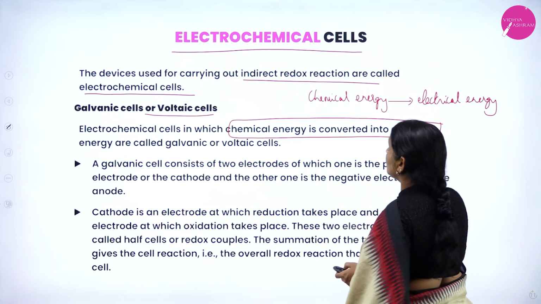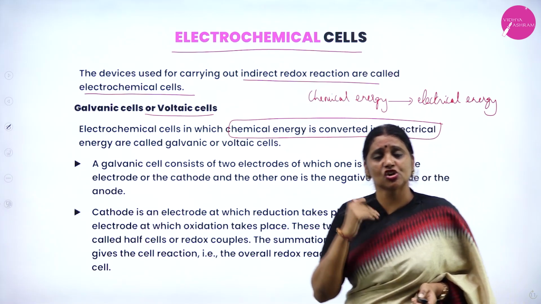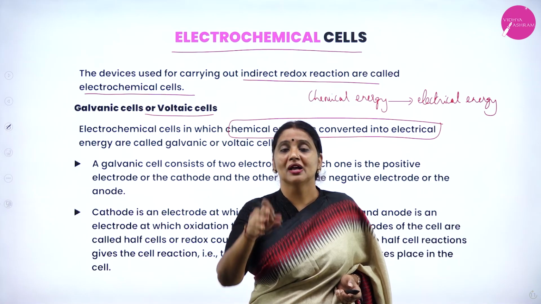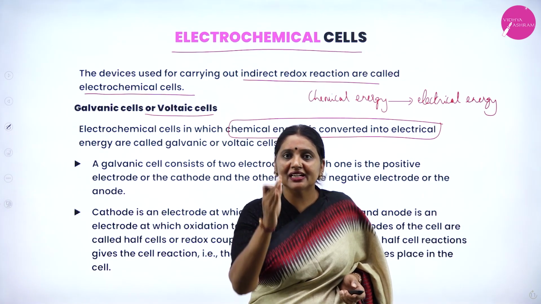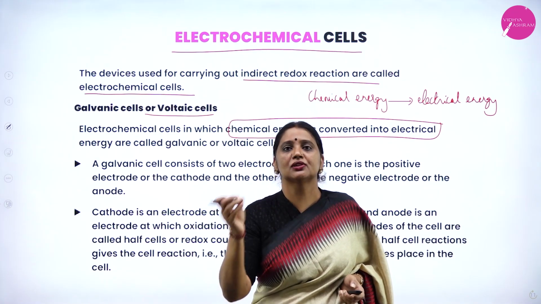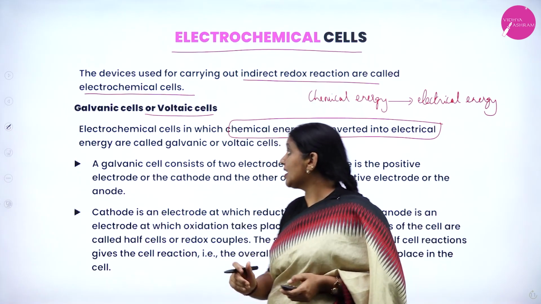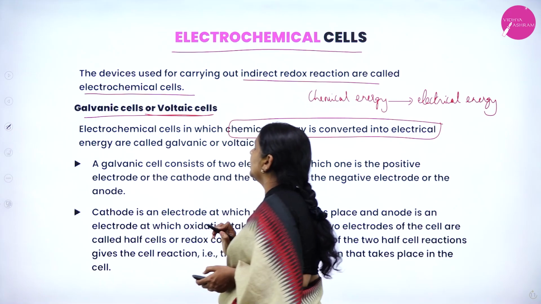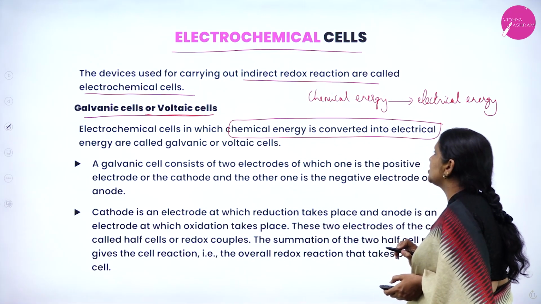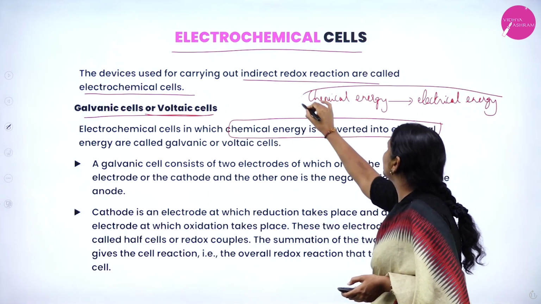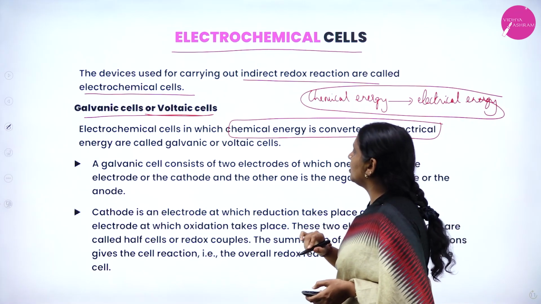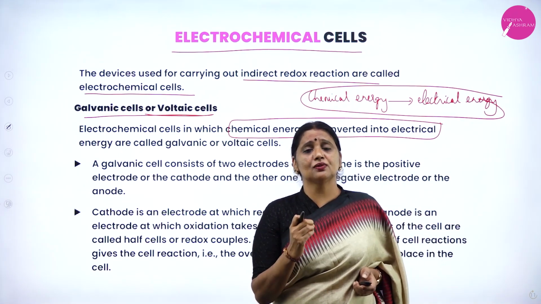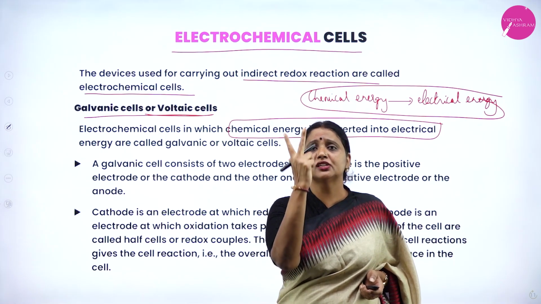You know that energy can neither be created nor destroyed, but it can be converted from one form into another form. Here I am converting chemical energy into electrical energy by using a device. The device is called a galvanic cell or voltaic cell. So, an electrochemical cell in which chemical energy is converted into electrical energy is called a galvanic cell or voltaic cell. To construct a galvanic cell or voltaic cell, you require two electrodes.